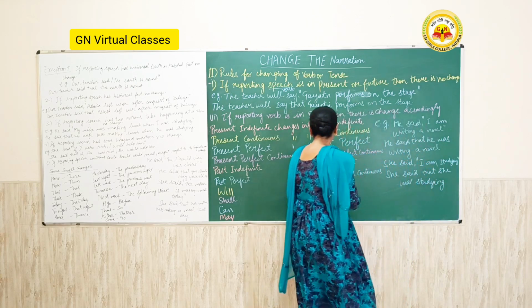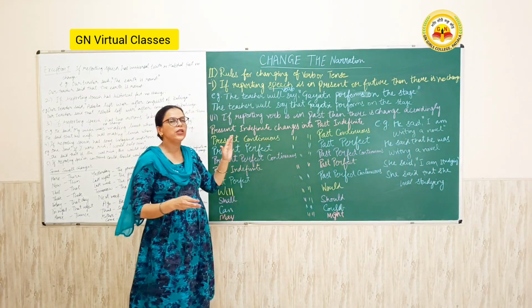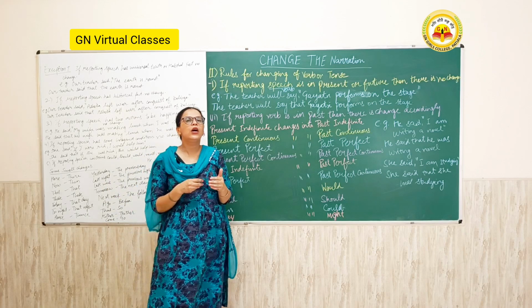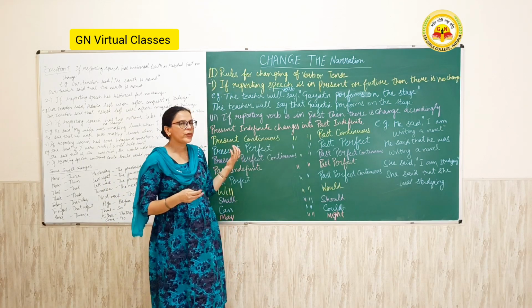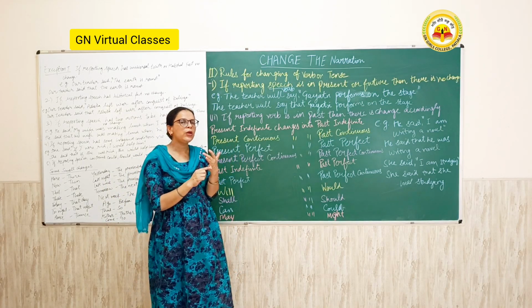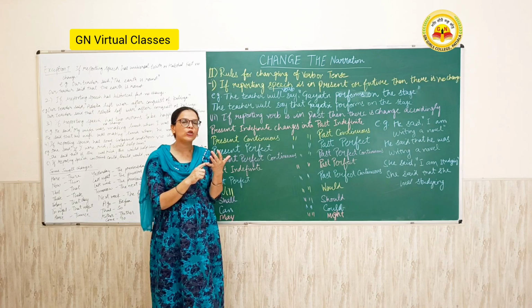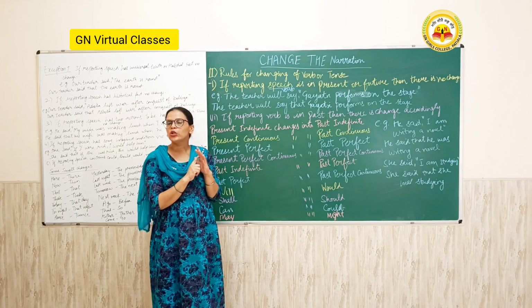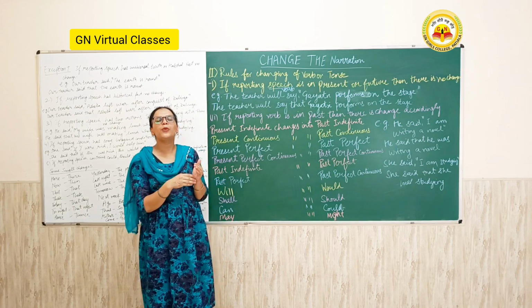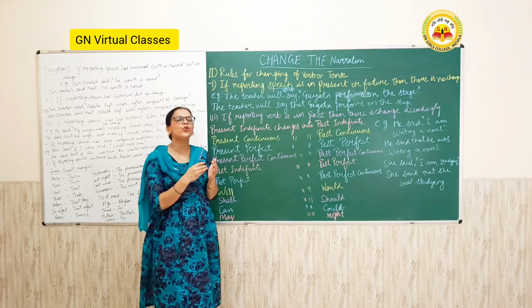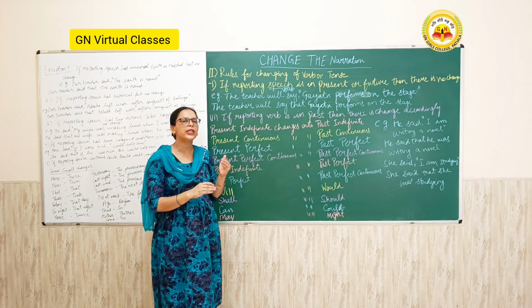You have to learn this chart, then you can convert the tense accordingly. If the reporting verb is in the present or future, then there is no change of tense. If the reporting verb is in the past, then you have to change the tense according to the chart.